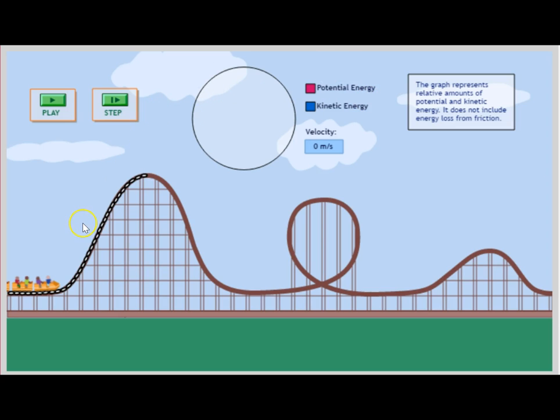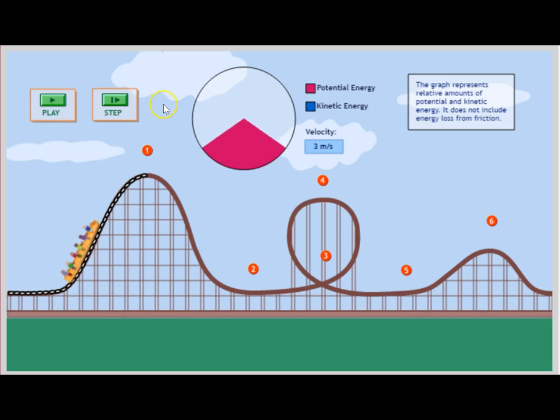So let's look at this roller coaster as it goes through its motion, and then we'll stop it and look at it step by step. So here it goes, it's getting pulled up the hill, it's gaining potential energy, it gets to the top of the hill, it turns to kinetic, goes up to lose a little more. That's really fast. I can barely keep up with it. So let's do it step by step, now that we know what the motion is going to look like.